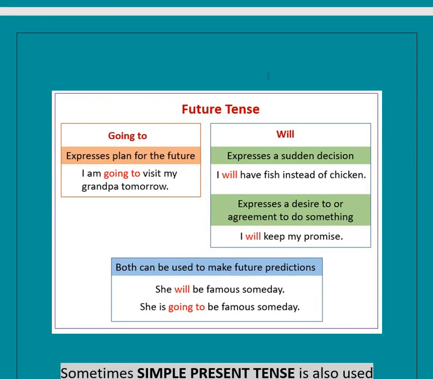So here is, in a nutshell, what we have discussed right now. In the future tense, going to expresses a plan for the future, just like will or shall. I am going to visit my grandpa tomorrow. Will expresses a sudden decision. I will have fish instead of chicken. Or it can also be used to express a desire to do something in agreement. I will keep my promise. Both can be used to make future predictions, like she will be famous someday, she is going to be famous someday.